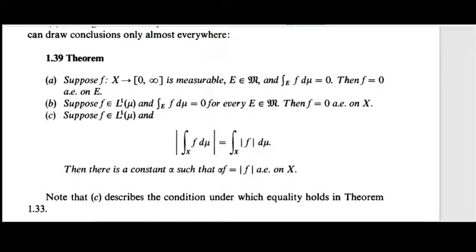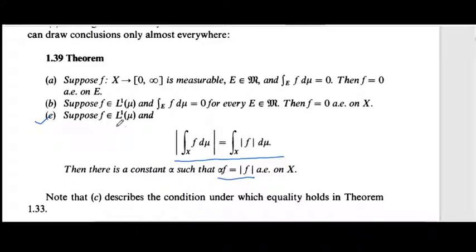Next we will prove part C of Theorem 1.39. Suppose that f belongs to L1(mu) and the modulus of the integral over X of f d mu equals the integral over X of mod f d mu. Then there is a constant alpha such that alpha f equals mod f almost everywhere on X. Note that C describes the condition under which equality holds in Theorem 1.33.